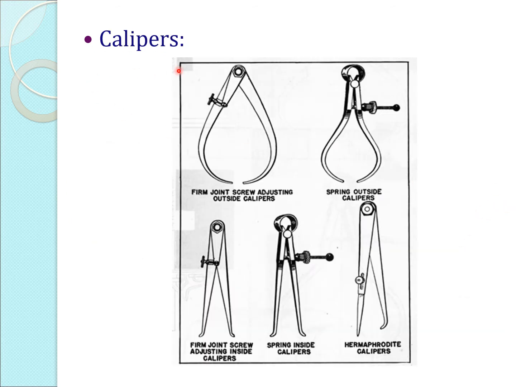So next thing is calipers. These calipers do not show a direct reading; it is an indirect type of measurement. Calipers and dividers are also linear measurements, but they are not direct measuring devices. So this one we can call a transferring measuring device. We have different types of calipers: spring joint, screw adjusting outside caliper,